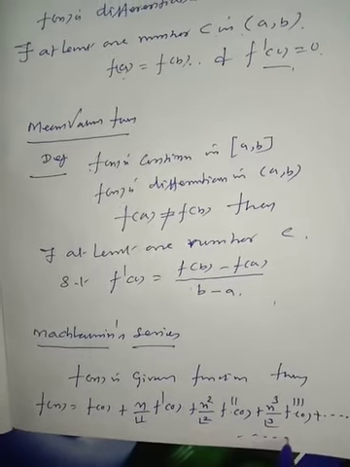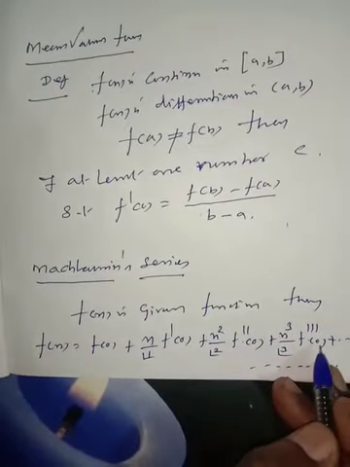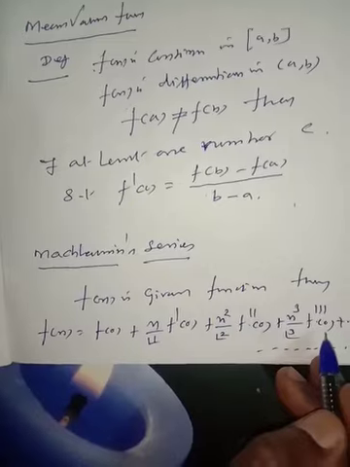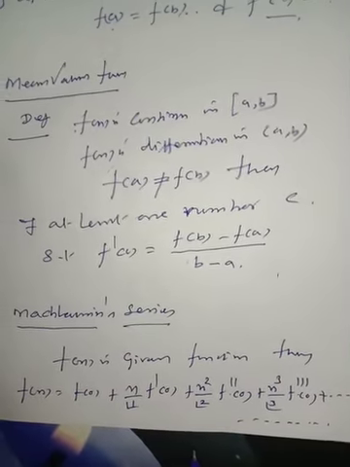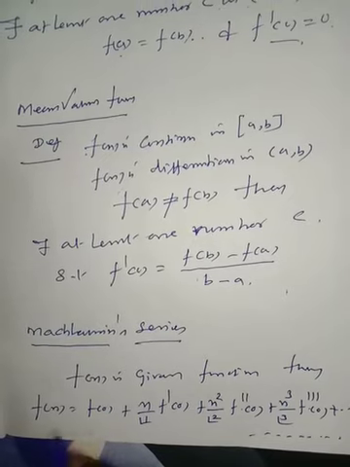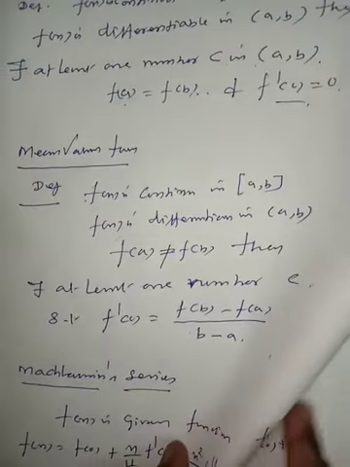This is the Maclaurin series. Given a function, find the first derivative, second derivative, third derivative, and apply x equal to 0 in each of them. We get some results. Apply these results in this formula, and we get the Maclaurin series.